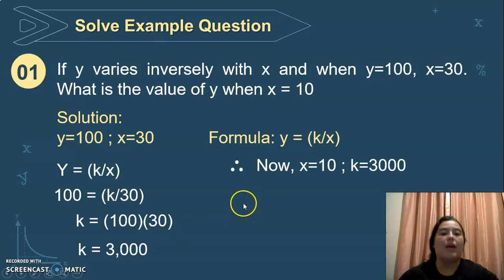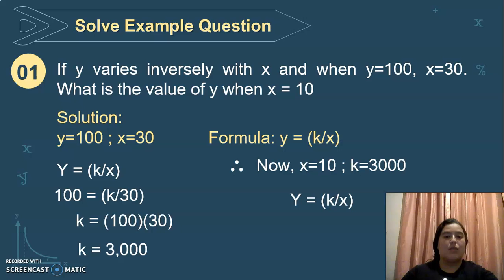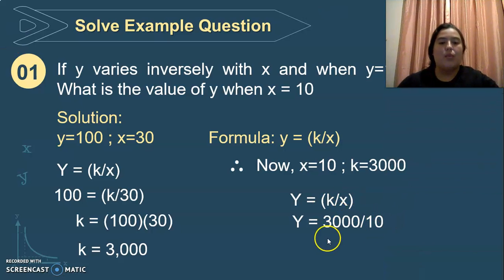So now we have x equals 10, because now we are looking for the value of y. Remember that the x value is 10, okay, in this part. So now we have x equals 10 and k equals 3000. So we are going to use y equals k divided by x and change the values, okay. Y equals the value for k is 3000, divided by the value for x, 10.